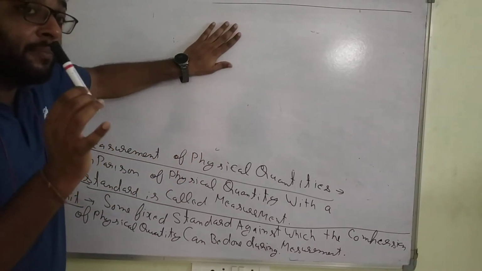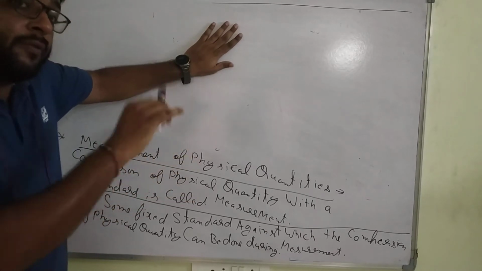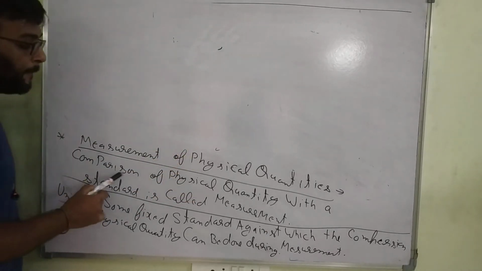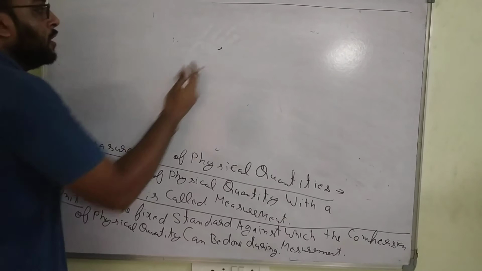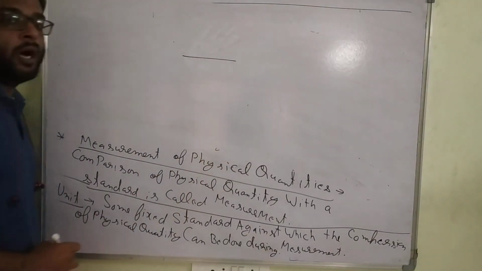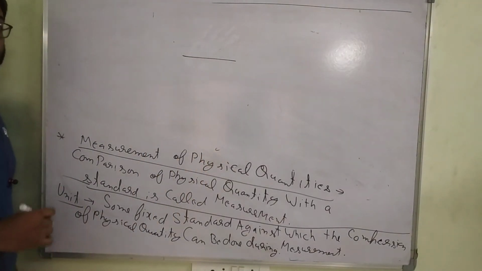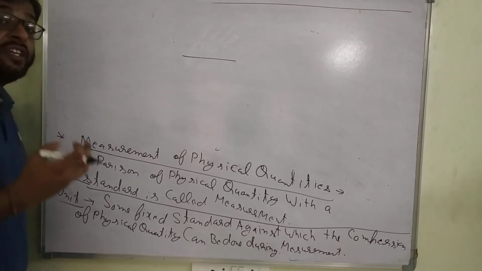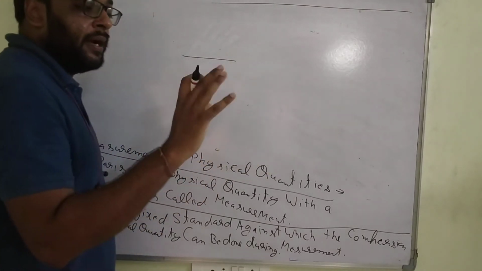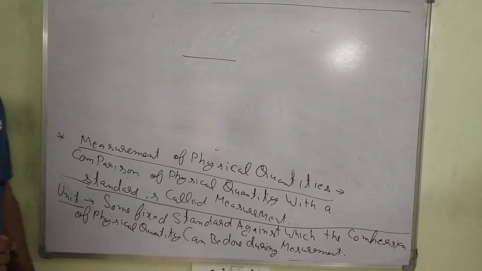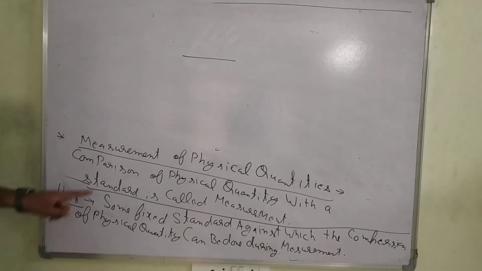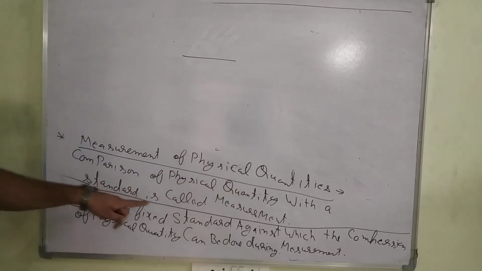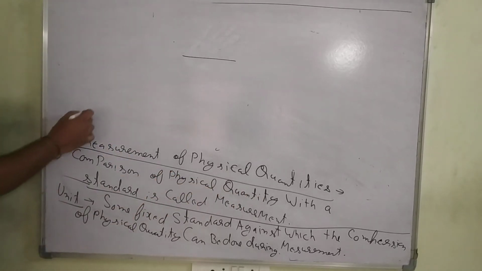You compare this marker with something. So what happened? Comparison of physical quantity. How would you know this distance is 10 centimeter? We have considered standard measurements and we compare with those. The comparison of physical quantities with the standard is called measurement. I hope this point is clear.